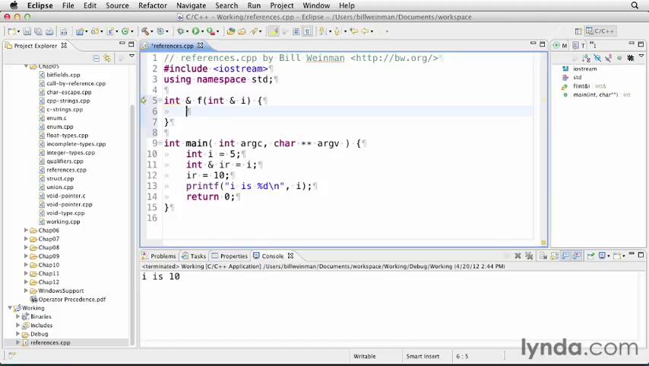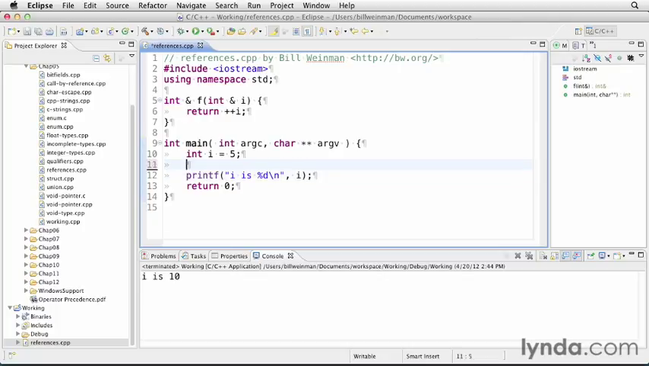And I'm just going to return the increment of that int. So all it'll do is take that integer reference, increment it, and return a reference to the integer. So I'm going to get rid of these things here, and I'm just going to say f and pass it i. Now you'll notice the way that I called it, I'm just passing it i like I would any other function.